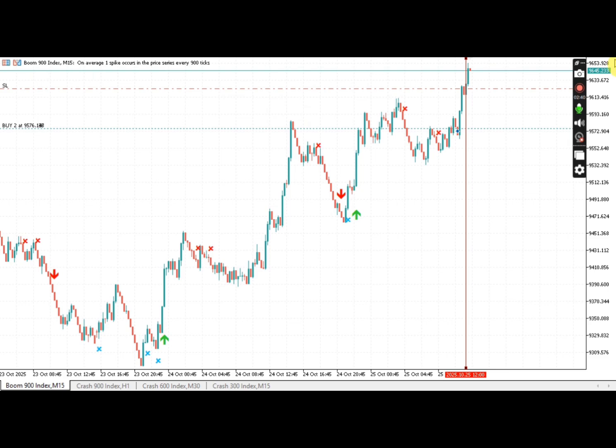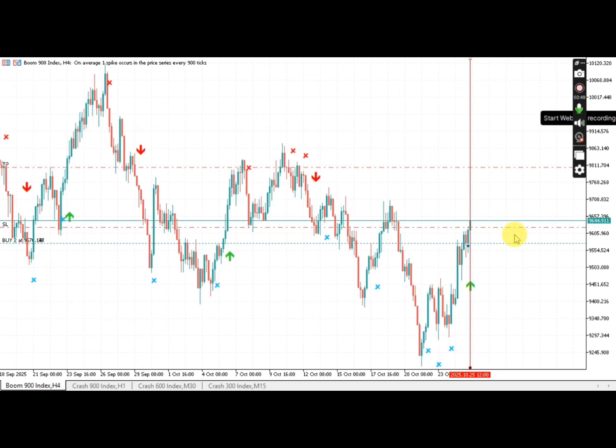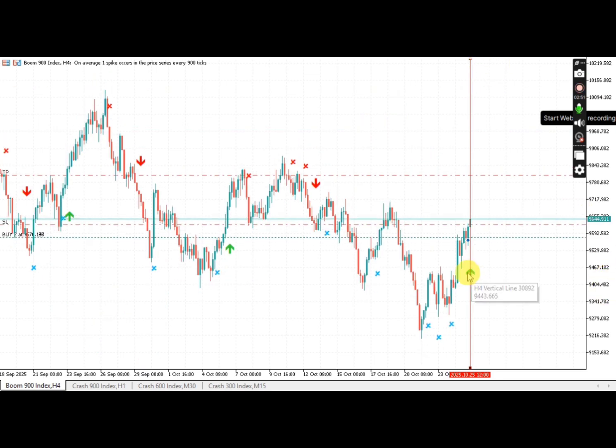The 15 minutes time frame is actually showing us that we still have an uptrend. But mind you, when we are trading with this customized indicator, just follow the higher time frame. Do not be disturbed by what is happening on the lower time frame. Follow the ones you have on the higher time frame.